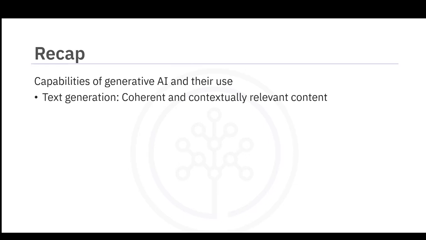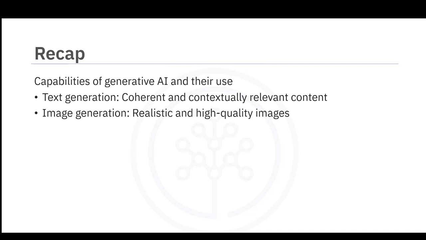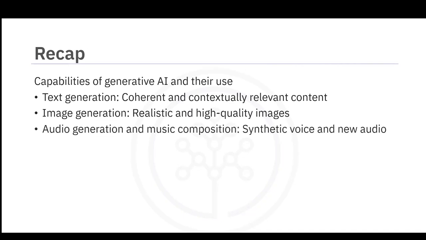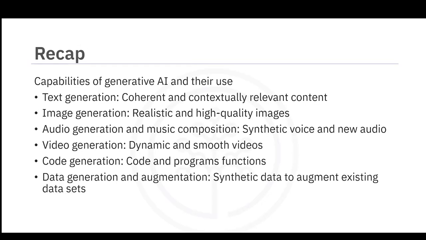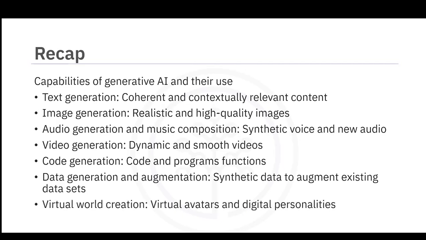In this video, you learned about some of the capabilities of generative AI models and their use in the real world. Generative AI can create coherent and contextually relevant content and generate realistic, high-quality images, synthetic voices, new audio, and dynamic videos. And generative AI models can generate and complete code and synthesize new data to augment the existing data sets. Generative AI models are also capable of creating highly realistic and complex virtual worlds, including virtual avatars and digital personalities.